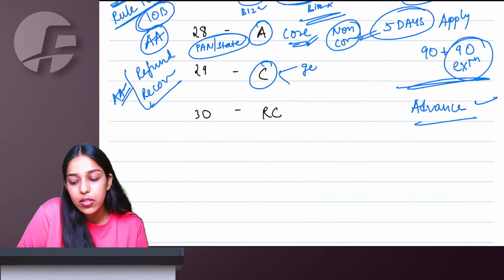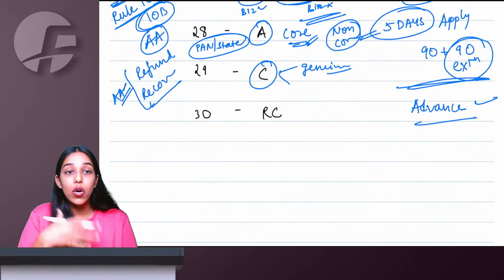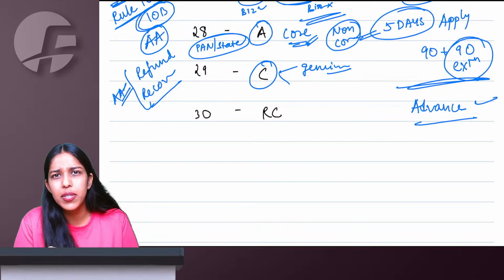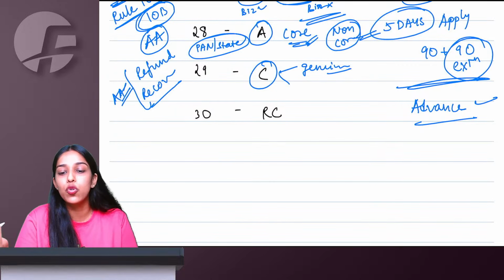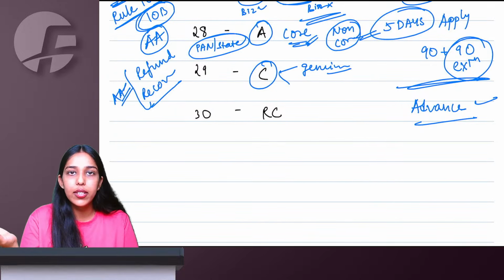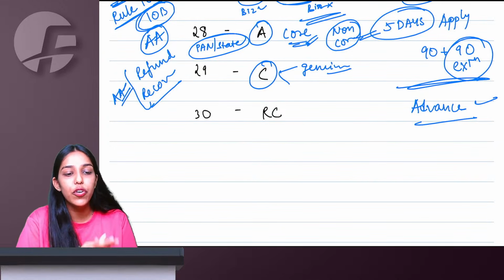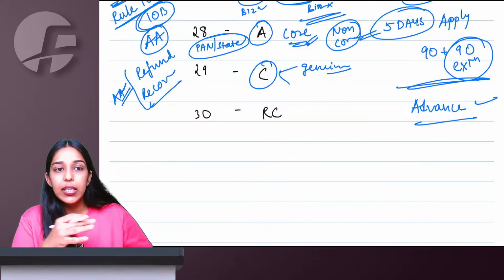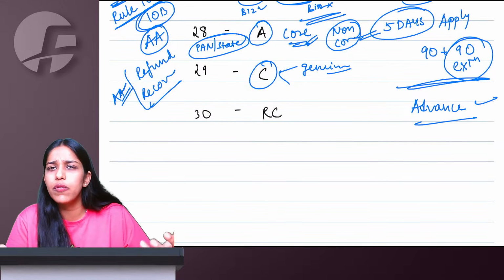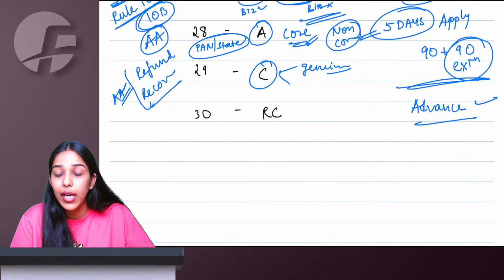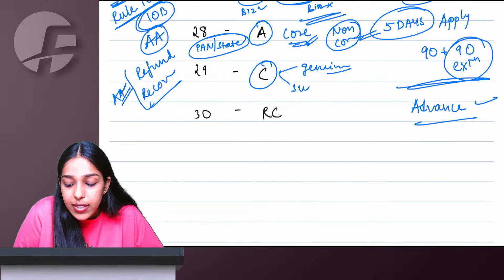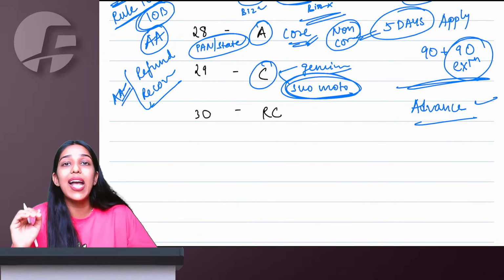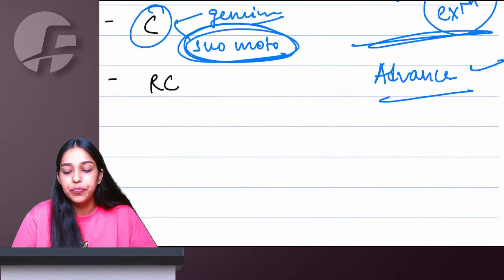Cancellation can be in genuine situations if you are yourself applying. Let's say I'm discontinuing my business, there is a death, my representatives don't want to continue, or I took voluntary registration, but now I don't want to continue. For genuine reasons, you apply, the officer will check everything. Till the time proceedings are continuing, your registration will be suspended and then they will allow you to cancel. However, there are some cases where the proper officer can even suo moto cancel your registration.